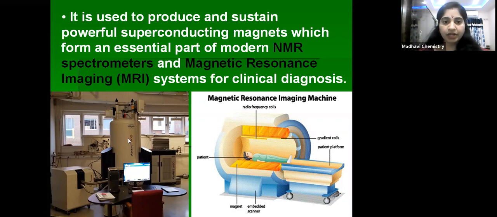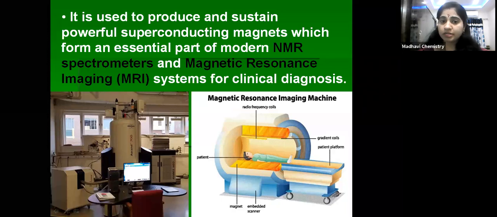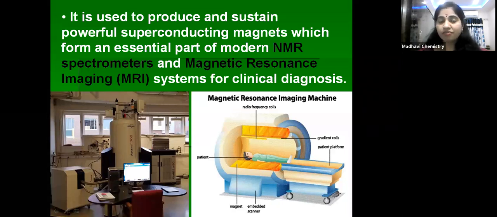Very important. Any matter's chemical, physical and biological properties can be detected by using this NMR spectrometer. What is an NMR spectrometer? Nuclear magnetic resonance spectrometer. And magnetic resonance imaging means MRI. I think you have heard this word, MRI scanning, used for clinical diagnosis.